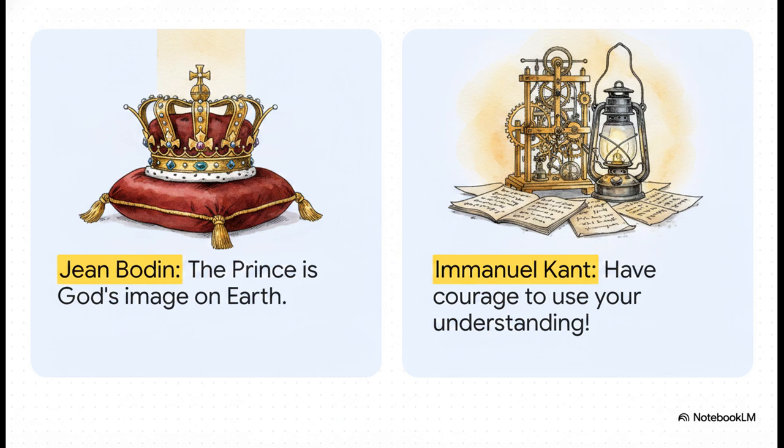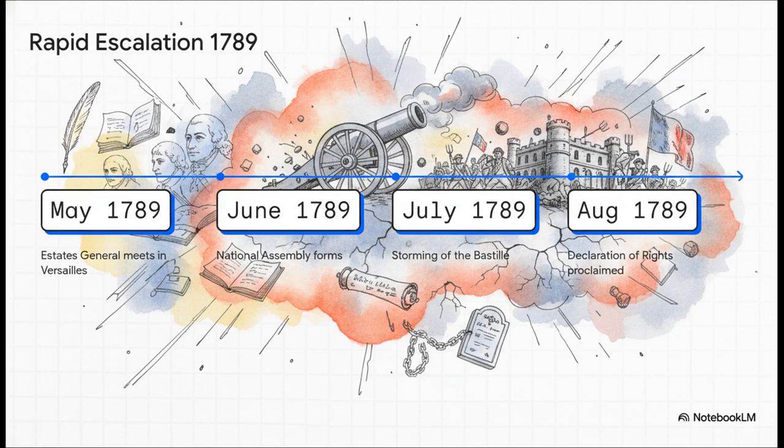You don't question it. But then you have the Enlightenment thinkers pushing back. You've got Immanuel Kant saying, sapere aude, have courage to use your own understanding. It's a total shift from blind obedience to actual, critical, independent thought. And those Enlightenment ideas, they were a powder keg. Look at how fast things exploded in 1789.